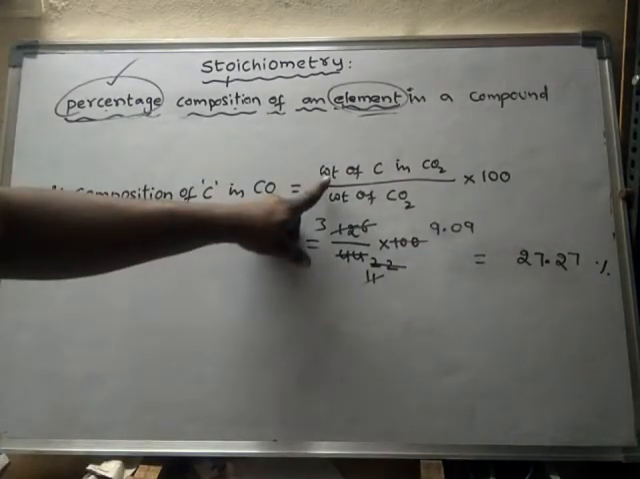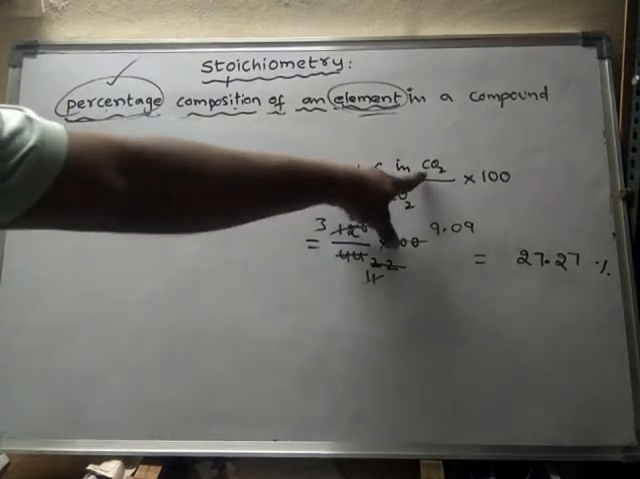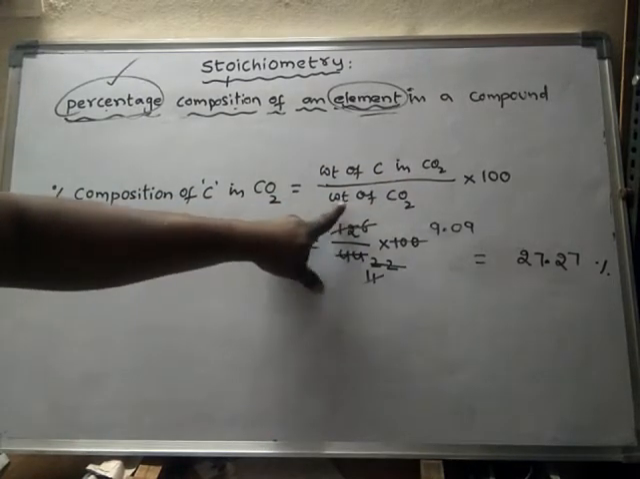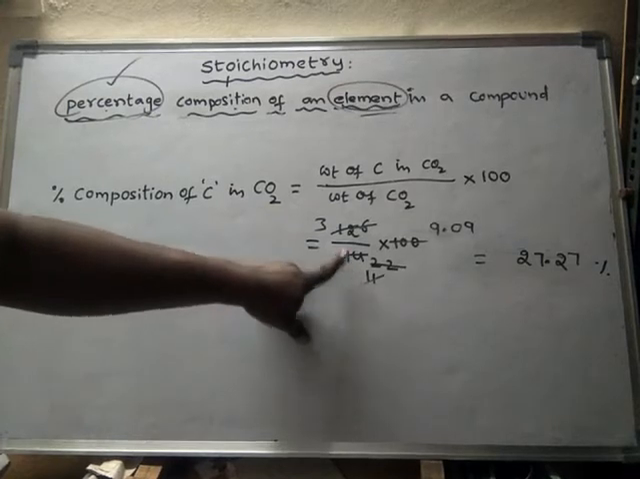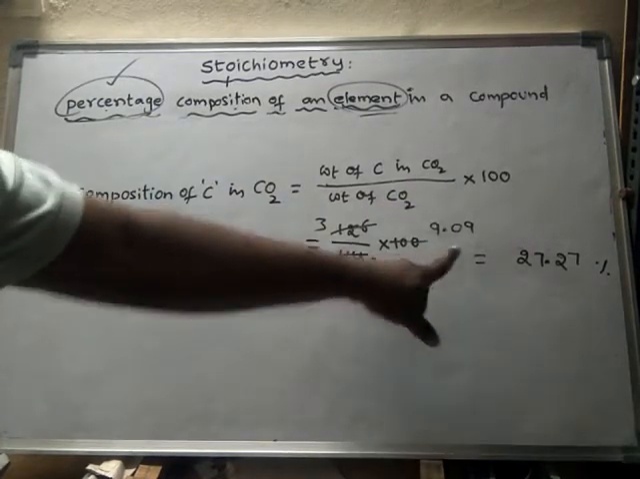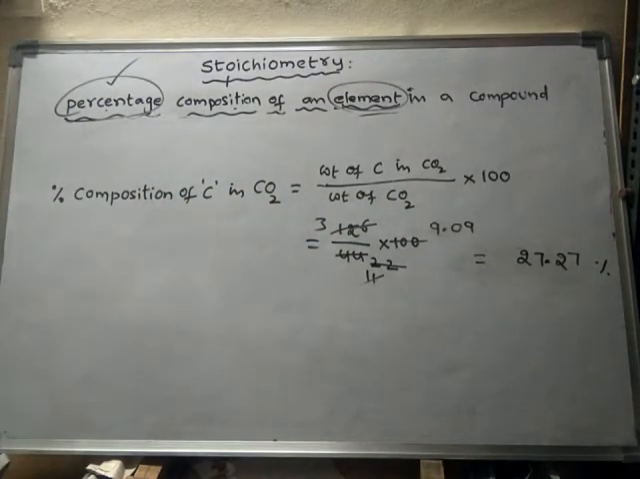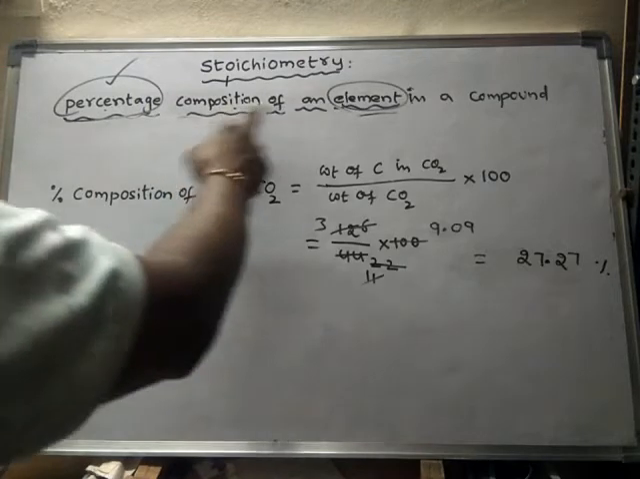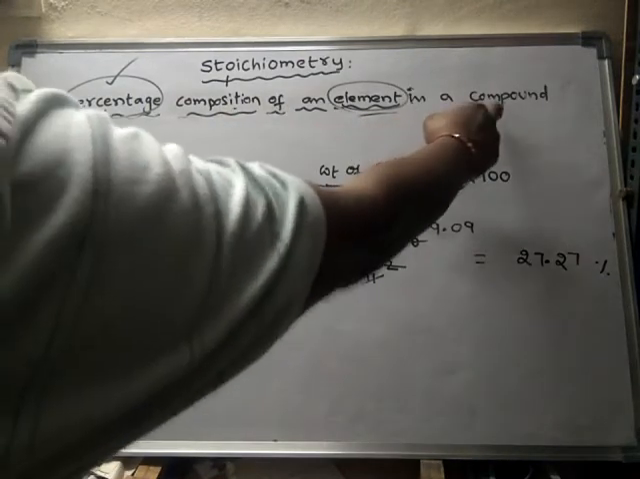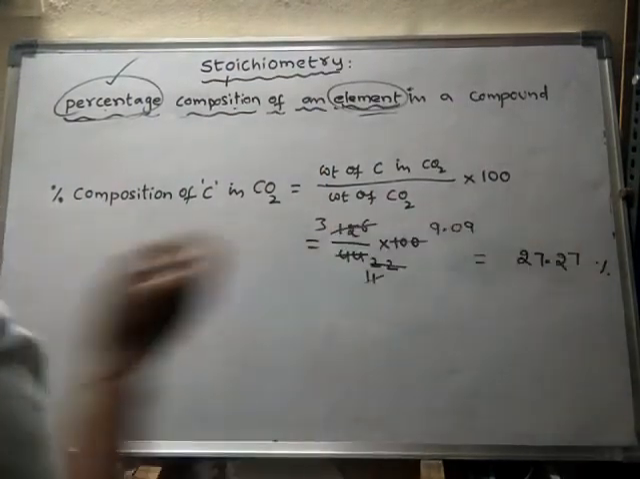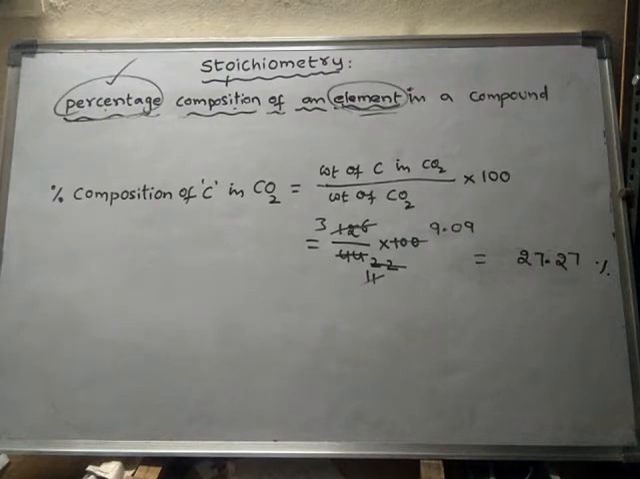So if you see, the weight of carbon in carbon dioxide is 12. The weight of carbon dioxide is 44. So 12 by 44 into 100. Finally you will get 27.27 percent of carbon present in carbon dioxide. So the percentage composition of carbon in carbon dioxide is 27.27. In this way the percentage composition of elements can be calculated.